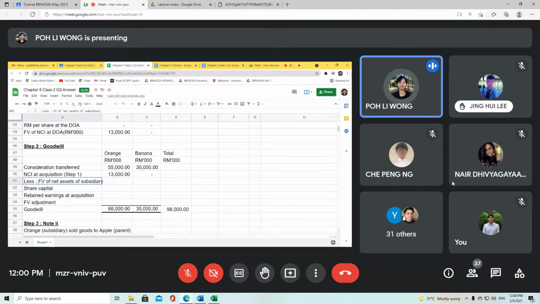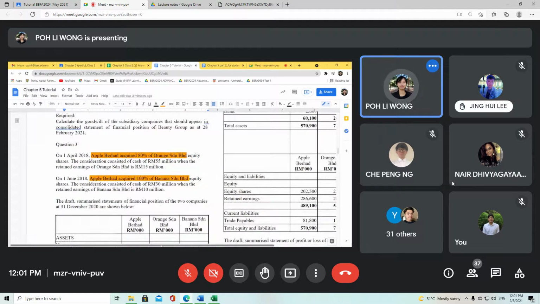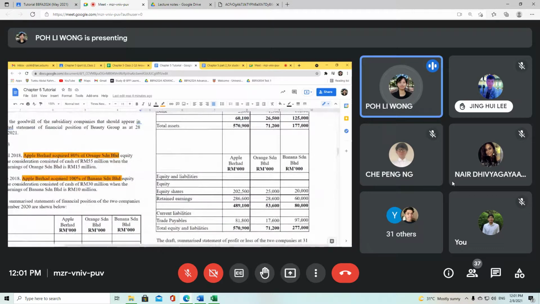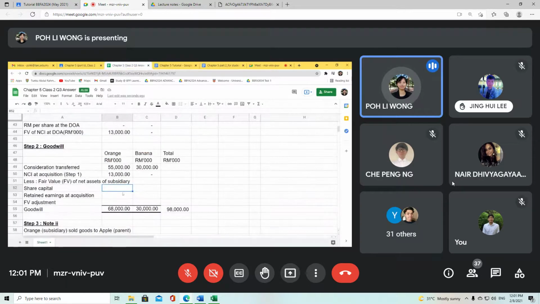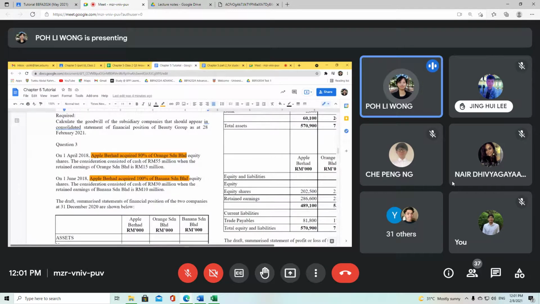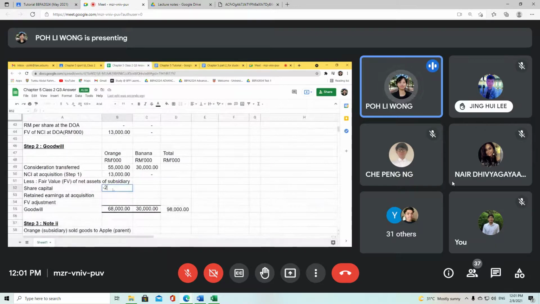So for your fair value here, let me just use the long form, Fair value, so that at least you know what FV is. For my share capital of Orange, since the question never mentioned any changes in share capital, I just take it in accordingly. Your equity shares amount to 25 million. The question gives 25 million and 20 million, so we just take in accordingly, minus 25 million, and for banana we minus 20 million.